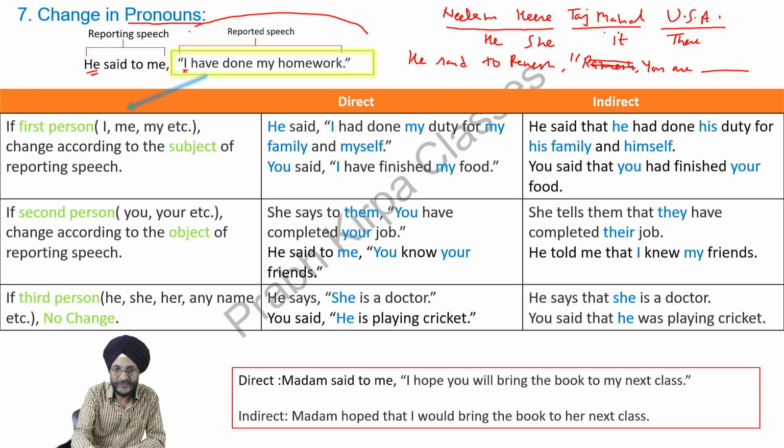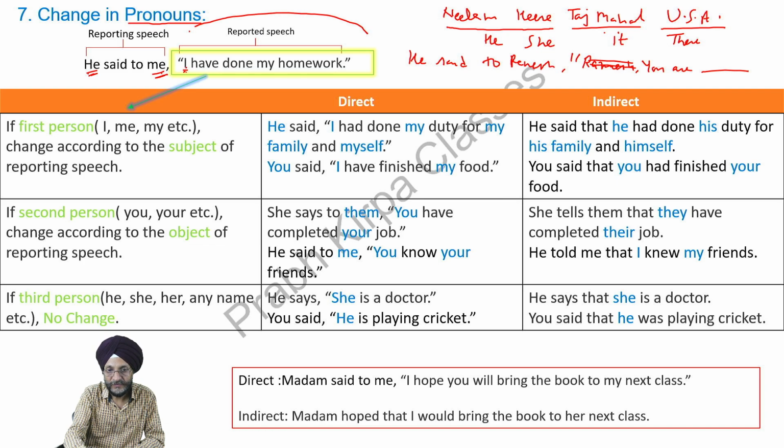This is the subject, this is the object. The whole of this topic of pronouns will revolve around these points. Whenever the first person is there in the reported speech, you have to change it according to the subject of the reporting speech, that is this person, he.